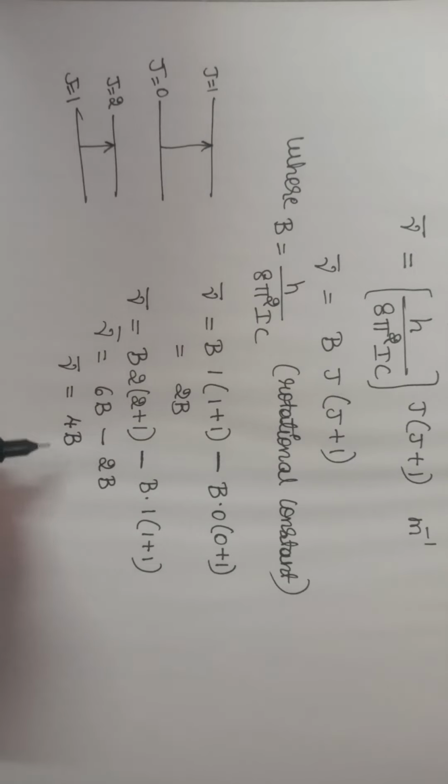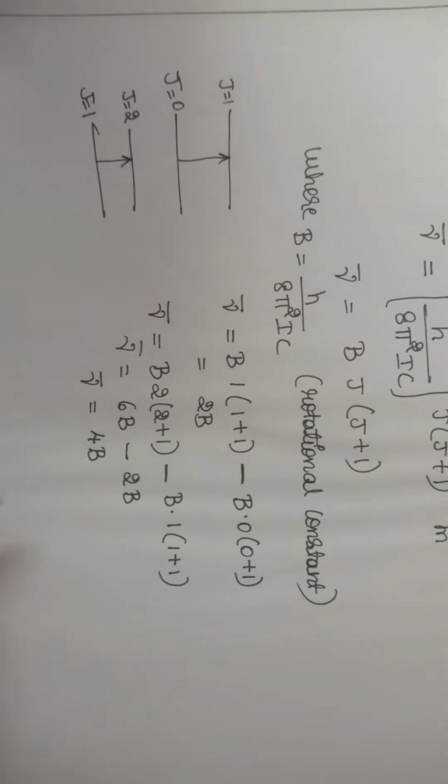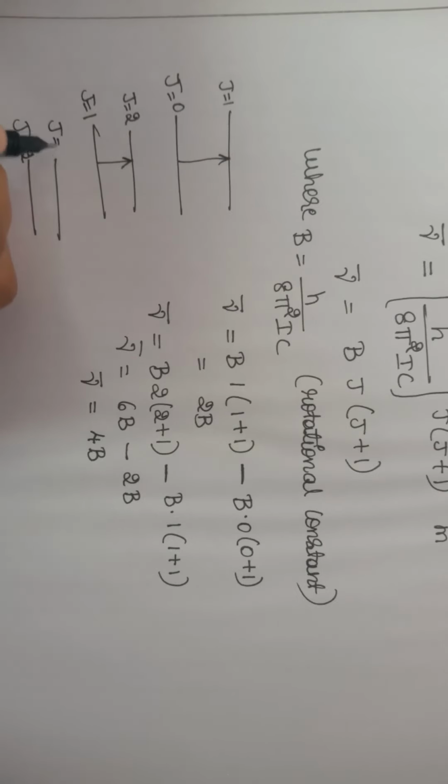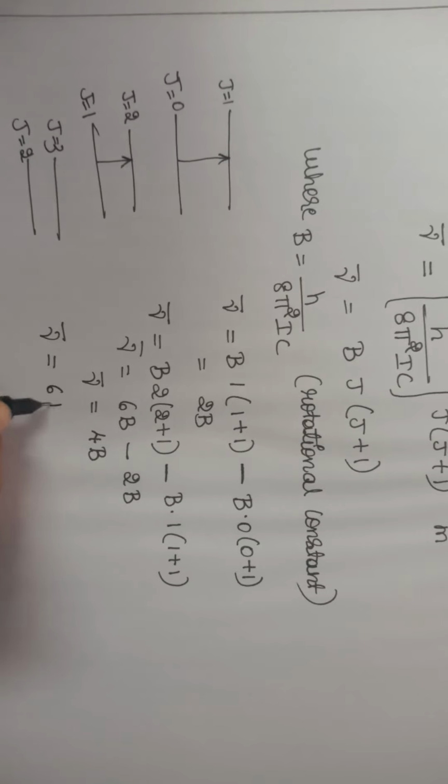That is, when there is a transition from j is equal to 1 to 2, you will get a spectral line at 4B value. Similarly, for j is equal to 2 to j is equal to 3, you will get mu bar value at 6B.